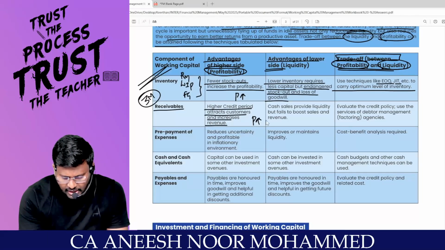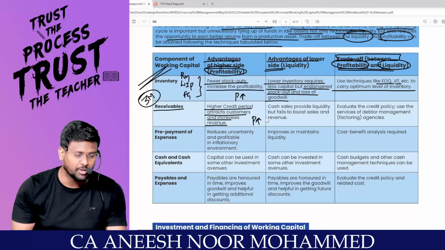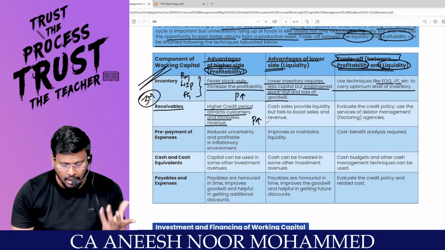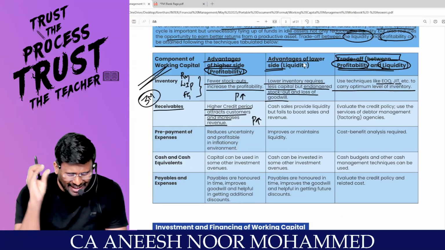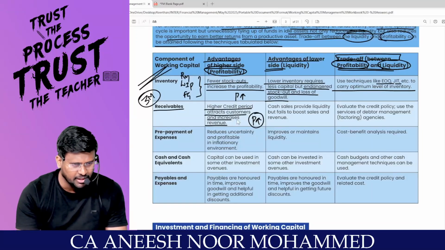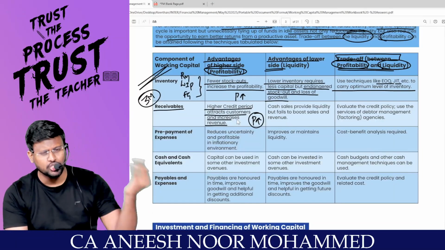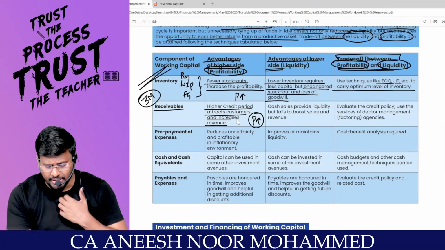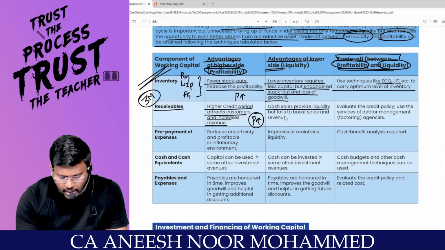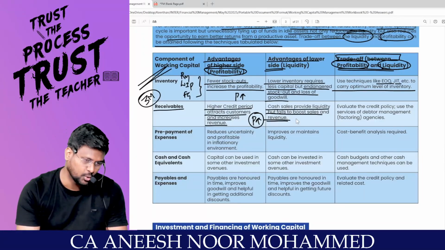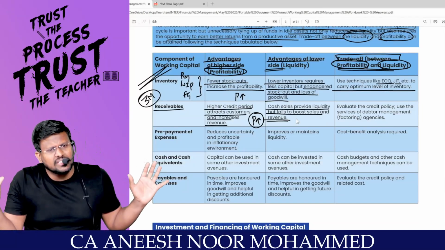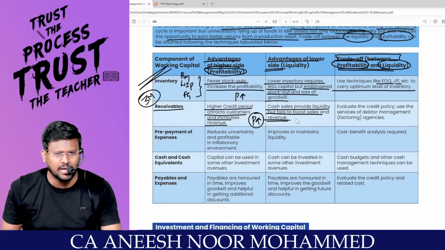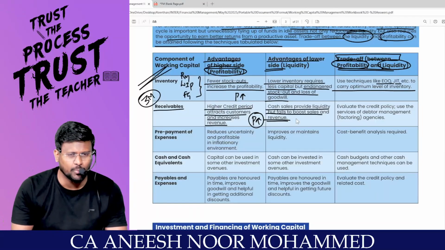Yes, profitability increases in the books, not in the cash box. Because the net profit will be huge in the books. Correct? But sir, if you keep a very short credit period, this has one advantage: profitability increases. Now, I am not giving so much credit period. When I make the credit sales, I tell my debtor to pay the cash immediately within 10 days, 20 days, 30 days. Then cash sales provide liquidity, but fail to boost sales and revenue. So I can't give an extensive credit period to my debtor, and I can't be very stringent saying that only cash sales is allowed. If there is no credit sale, no customer will be ready to buy from me.